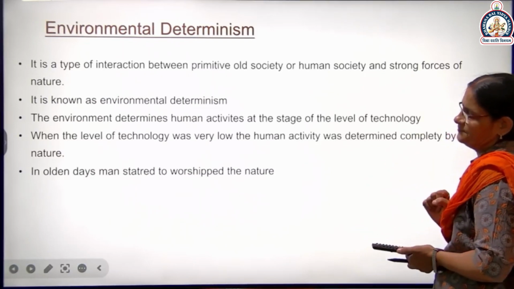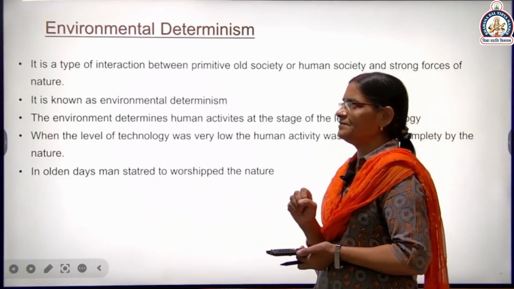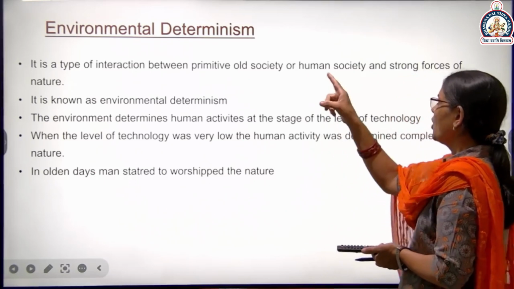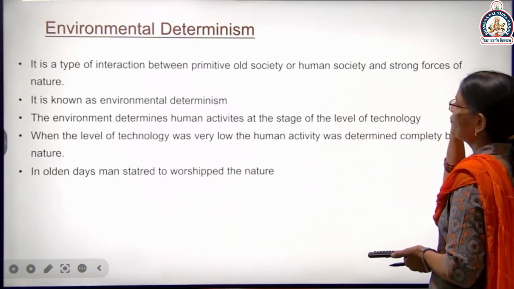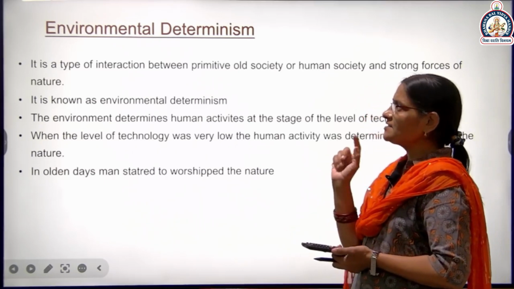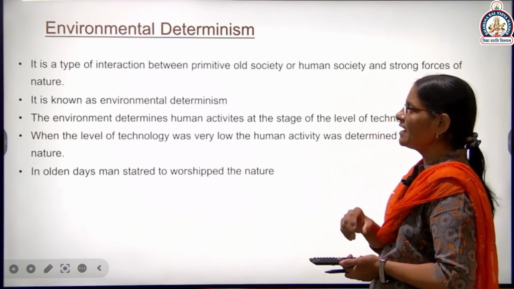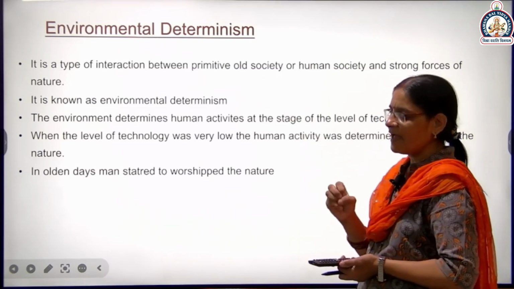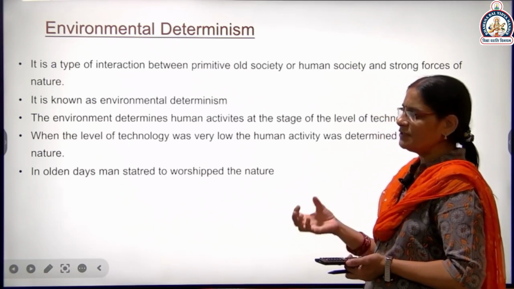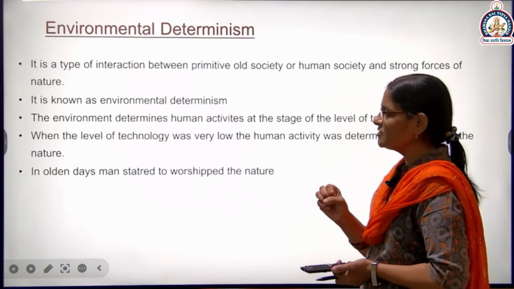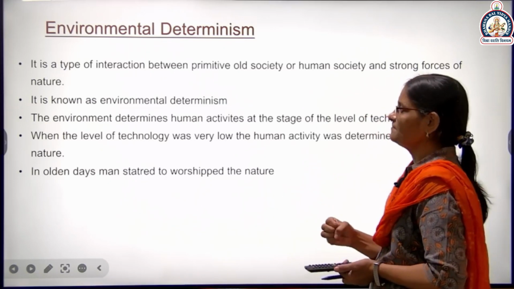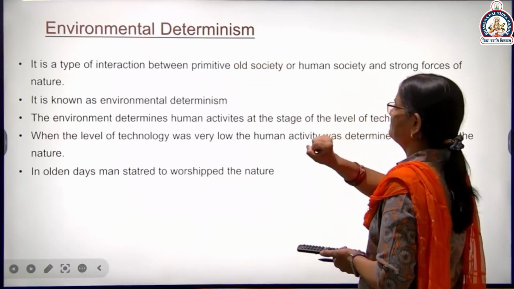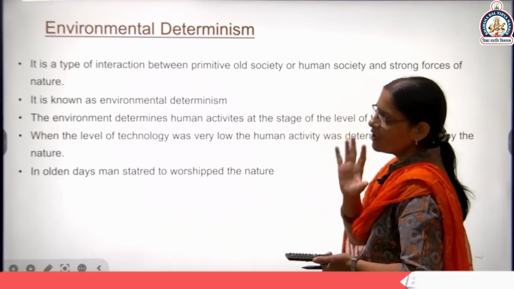Environmental determinism. What is environmental determinism? This is the type of interaction between the primitive old society, or human society, and the strong forces of nature. We see this concept in ancient times, in a primitive old society, when human beings had no technology. They did not know how to control nature or how to use its resources. So this period is called environmental determinism. Human society and the strong forces of nature.